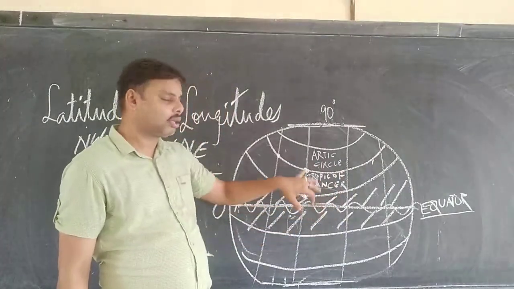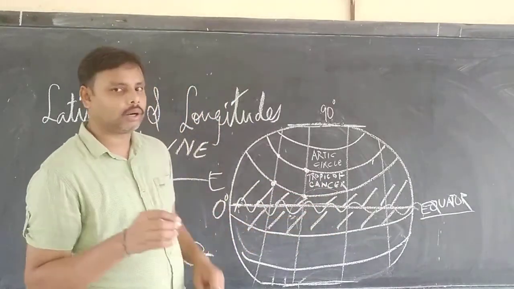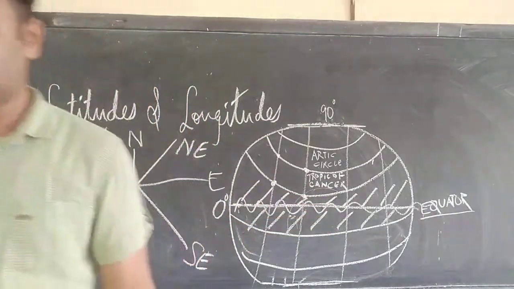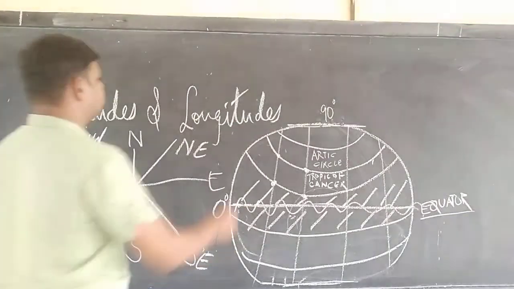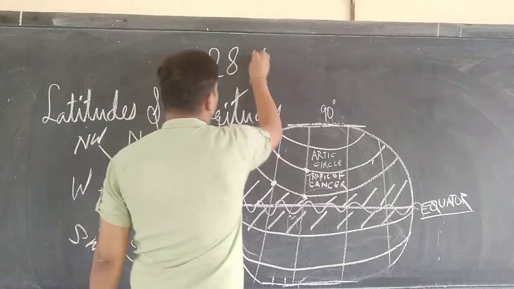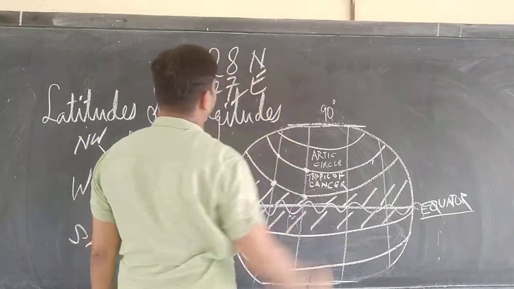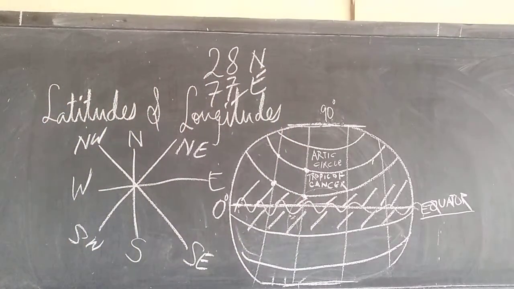What is the calculation? 28 degrees north and 77 degrees east.